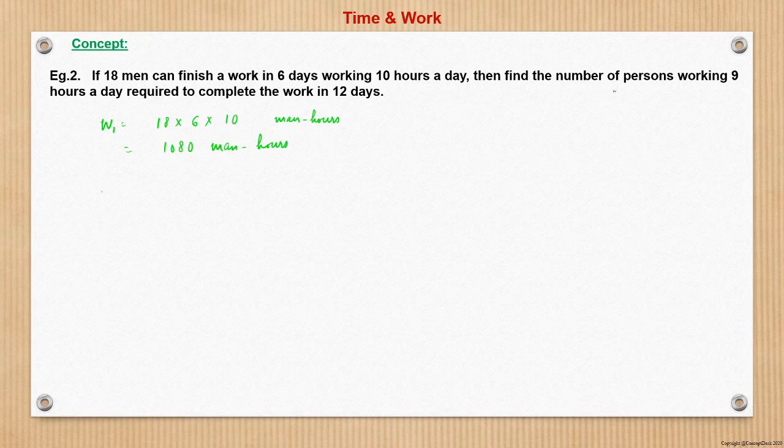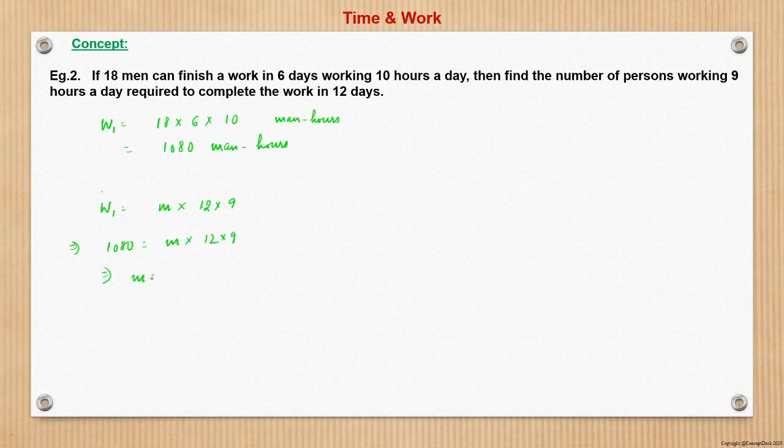Now same work, then find the number of persons working 9 hours a day required to complete the same work in 12 days. So now we have to find, so let it be m working 9 hours a day and finishing in 12 days. So 12 into 9, right? And W1 we know is 1080. So 1080 equals m into 12 into 9.